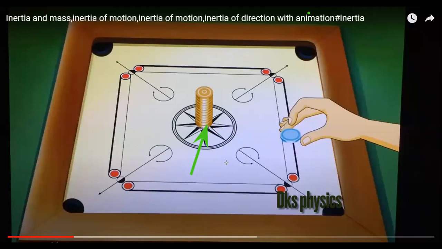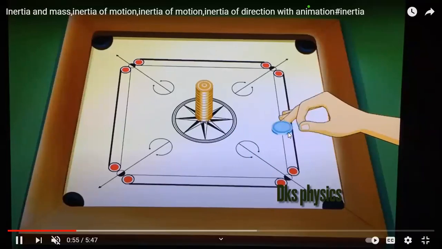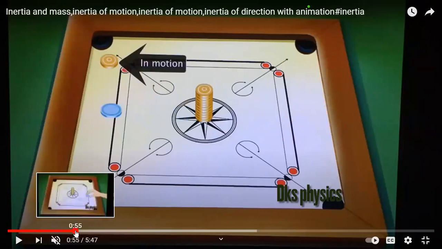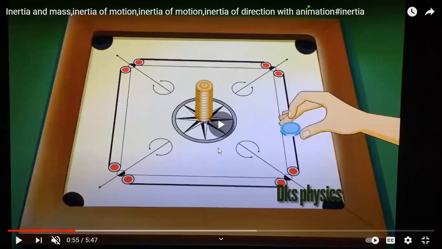First of all, I want you all to see the activity, and then I'll give you the explanation. So children, see, if you flick the coin, what happens? Only the coin at the base comes in motion. Have a look again.